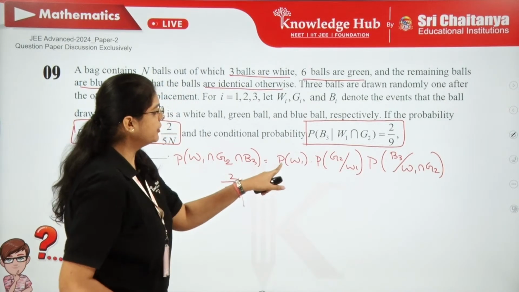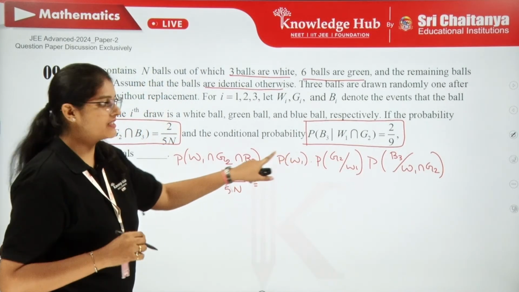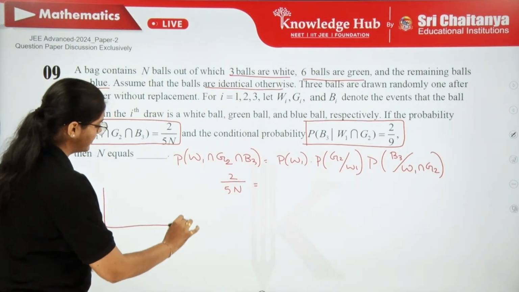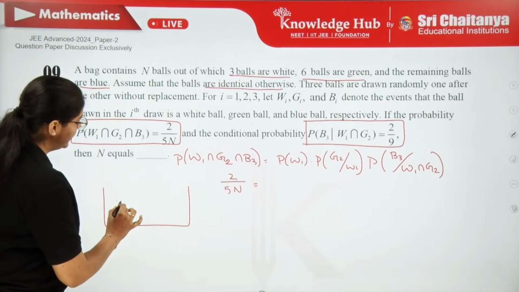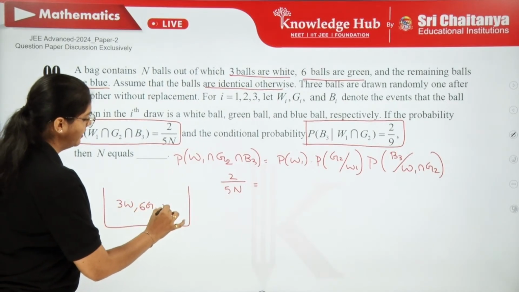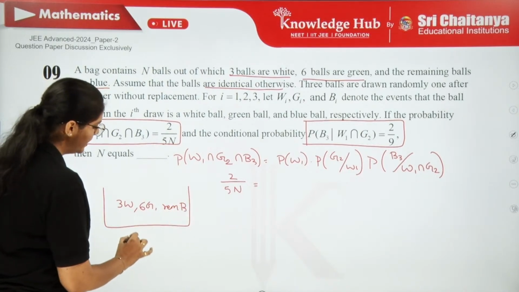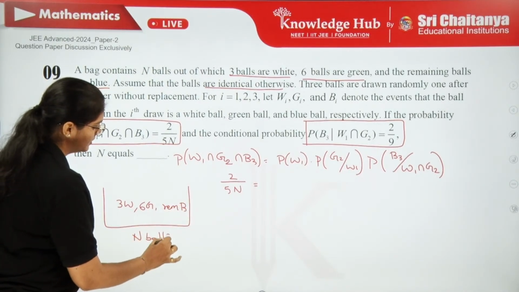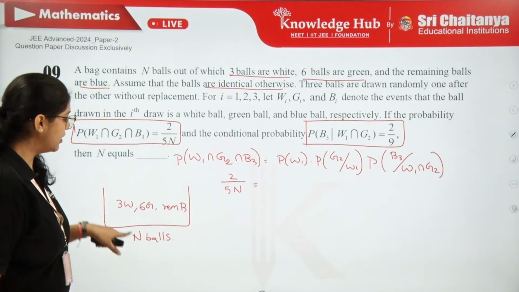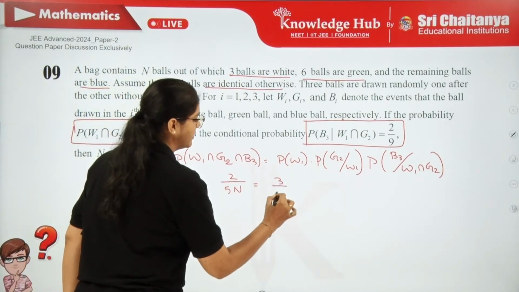Now what is the probability of drawing a white ball in the first place? Can you see that in a bag there are 3 white balls and 6 green balls and the remaining blue balls. There are n balls total. So what will be the probability of drawing a white ball from n balls? So 3 out of n. You write 3 out of n.